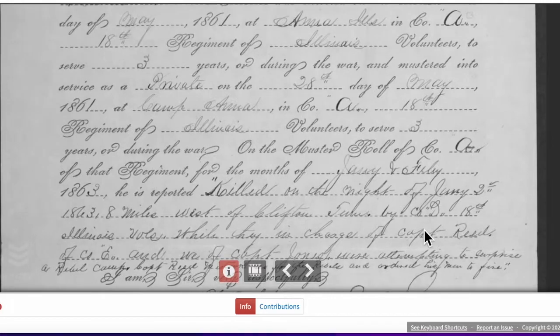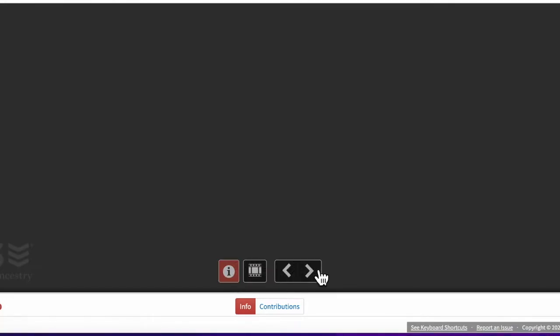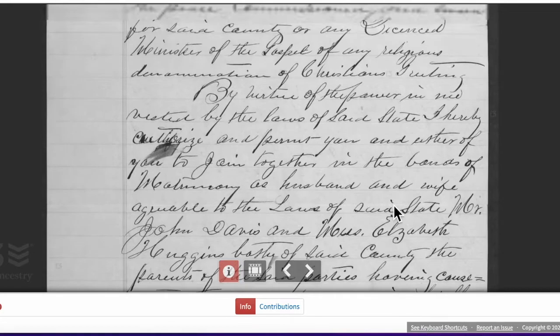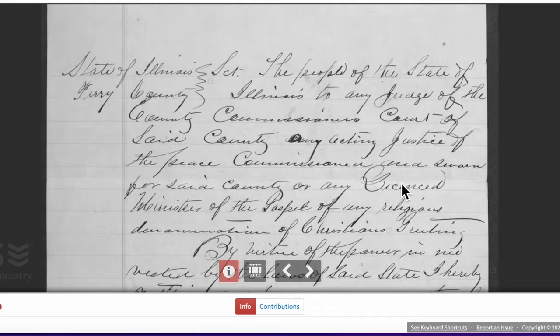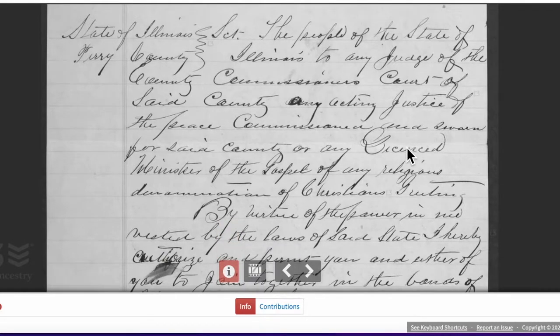And let's see, let's go to the next document so you can just get an idea of the types of things that are in there. They also make sure that there are witnesses. This is very much so a very long process to get a pension. You have to go in front of the judge. You have to turn in paperwork.